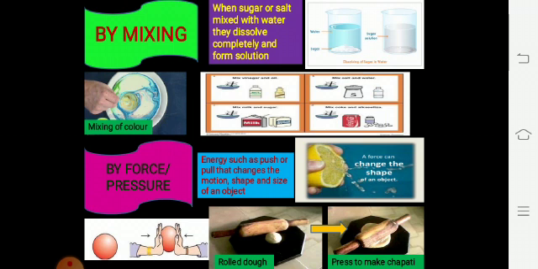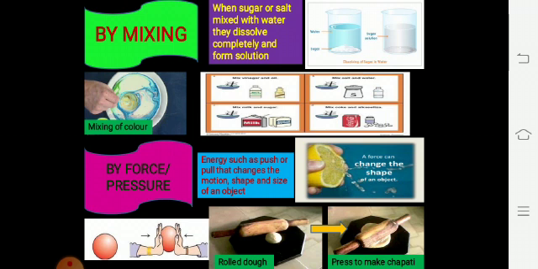But when we release it, the balloon will bring back its original form. So this is how pressure can affect the size or shape of an object.